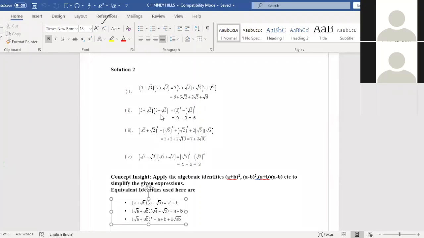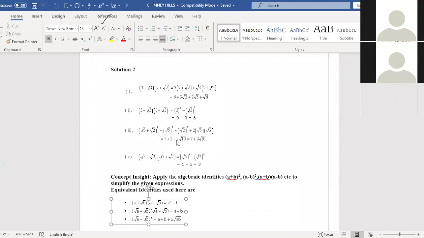Next we'll go for the second question. 3 plus root 3, 3 minus root 3. Here I can apply the identity a plus b into a minus b. What is a plus b into a minus b? a square minus b square. So 3 square minus root 3 whole square. 3 square is 9, and root 3 whole square, the root and square will get cancelled, so 3. 9 minus 3 is equal to 6. Any doubt here, children? No, ma'am. Shall we move on to the third sum?